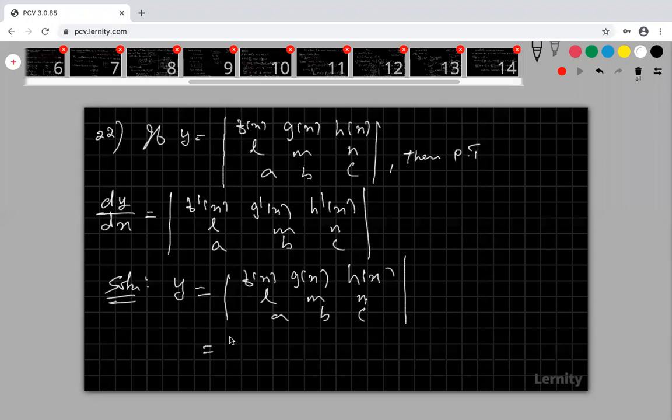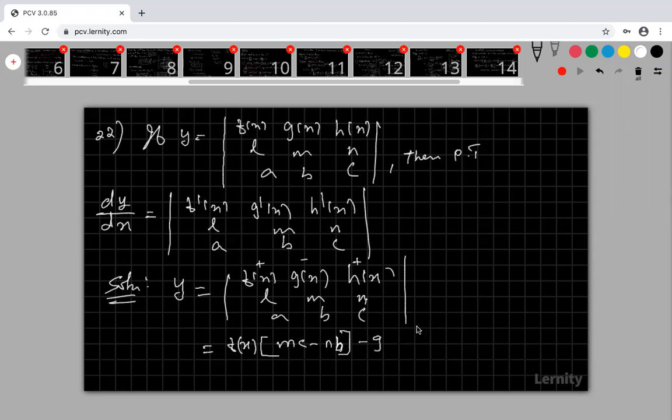Now we expand the determinant first. My f of x into, how to expand the determinant? The signs are plus, minus, plus. Plus f of x into, you leave this column and this row and multiply the rest: this is MC minus NB.